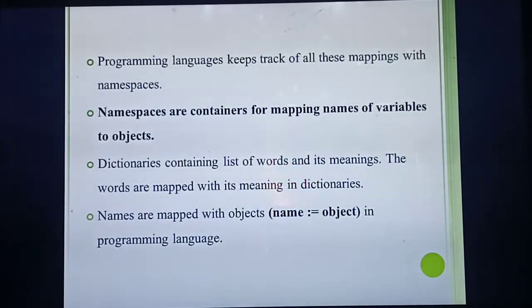Now you are going to map these two things, roll number and name. How will you map? Roll number 1 is mapped to the first roll number's name. Number 2 is mapped to the second roll number's name. Number 3 is mapped to the third roll number's name. Now, do you understand what I mean by namespace? Now read the definition. Namespaces are the containers for mapping names of variable to object. You are mapping the names of the variables to the object. Understood? This is another very, very important 2-mark question. So define namespace. What do you need to write? Namespaces are the containers for mapping names of variable to object.